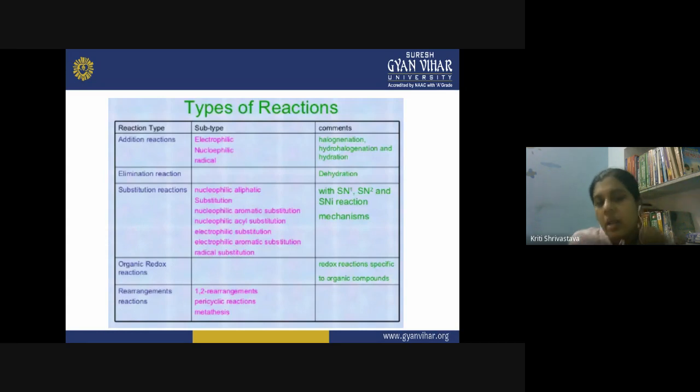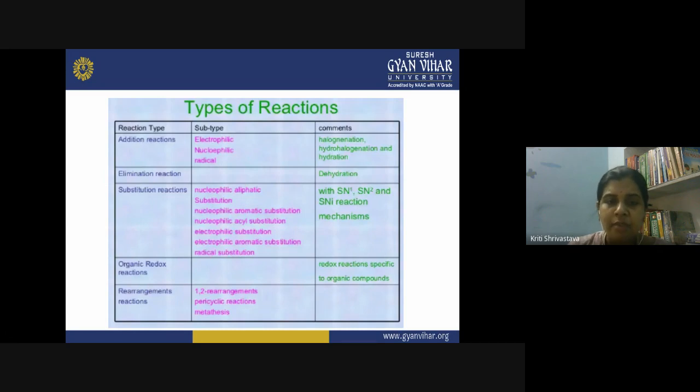In the rearrangement reaction, we have only one substrate involved, and inside that substrate an intramolecular reaction is taking place, where different atoms or groups are merely changing their position from one part of the molecule to the other part, and this leads to the formation of a product. The molecular atoms are simply rearranging themselves, and you call it a rearrangement reaction.